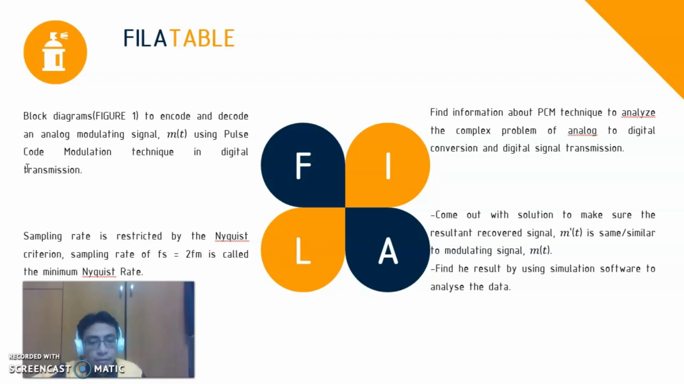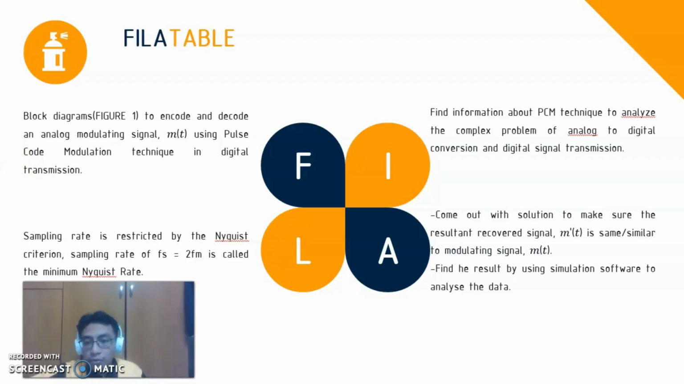For the ideas, find information about the PCM technique to analyze the complex problem of analog to digital conversion and digital signal transmission. As for the learning outcome, the sampling rate is restricted by the Nyquist criterion. A sampling rate of Fs equal to 2 fm is called the minimum Nyquist rate. And for the last, action: come up with a solution to make sure the resultant recovered signal is the same or similar to the modulating signal, and find the result by simulation to help analyze the data.